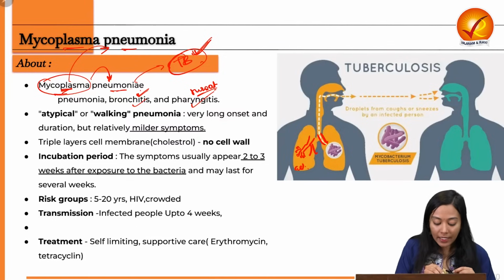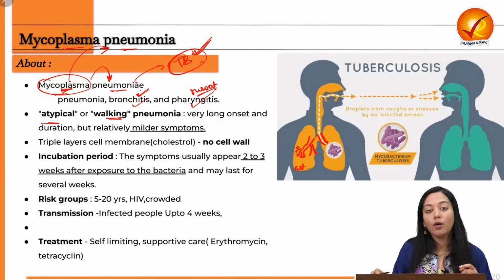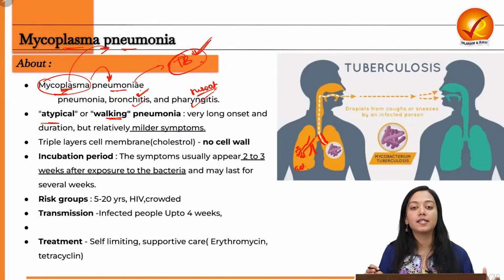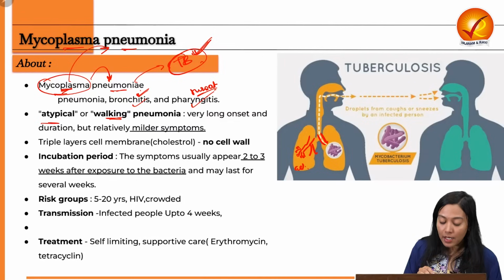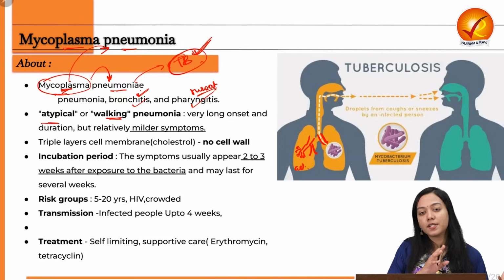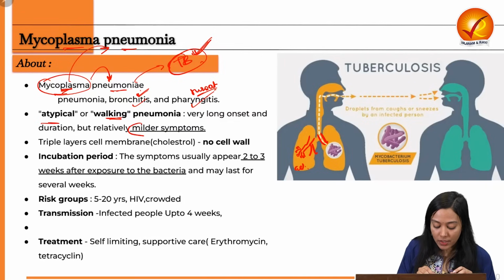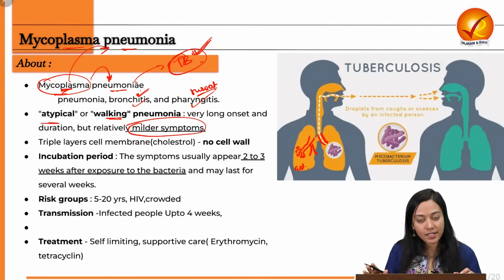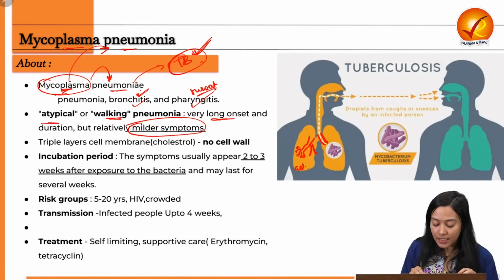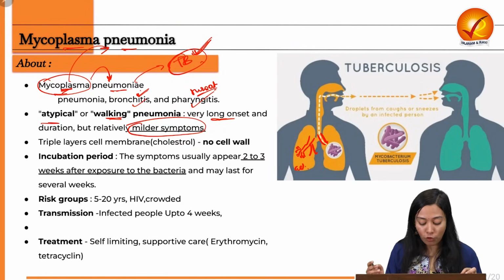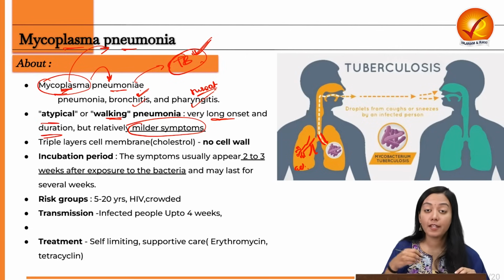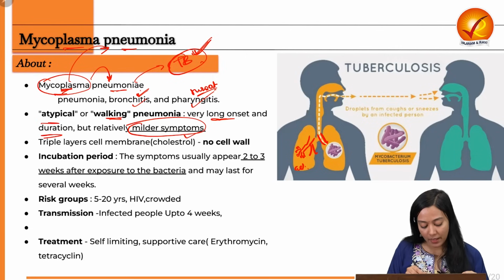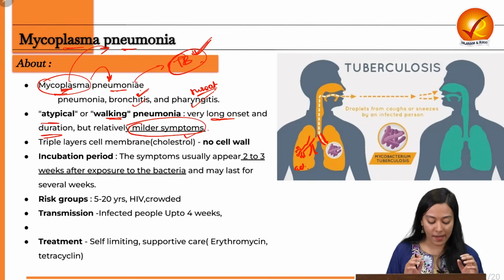Now, this is atypical or walking pneumonia. Why? Because walking pneumonia is an informal word which is used to denote pneumonias or medical symptoms which are milder in nature. So this has milder symptoms. While it has a long onset, it can stay in the body for literally a lifetime, and it also has a larger duration, but its manifestation still remains mild. So that is about this bacteria.